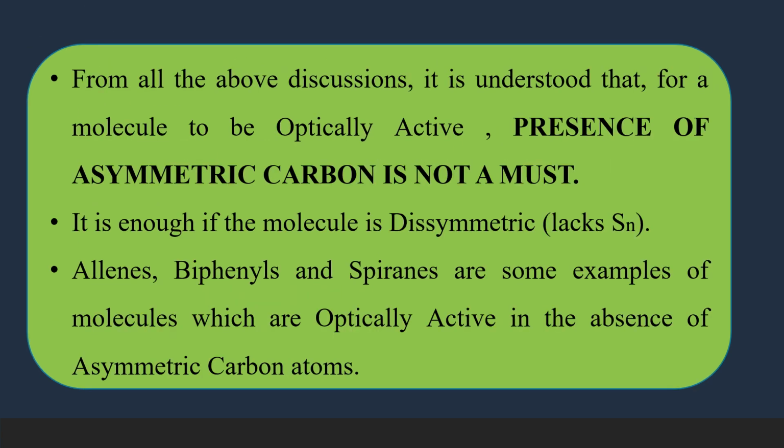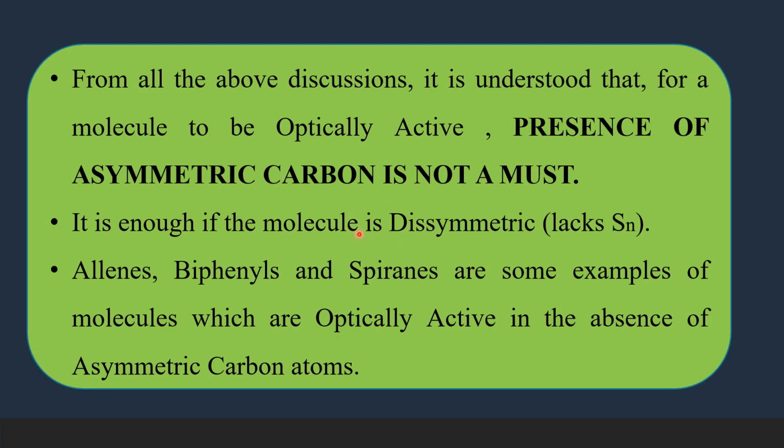Therefore, from all our discussions, we have understood that for a molecule to be optically active, presence of asymmetric carbon is not a must. Presence of chiral carbon is not the most important requirement. Instead, the molecule has to be dissymmetric.